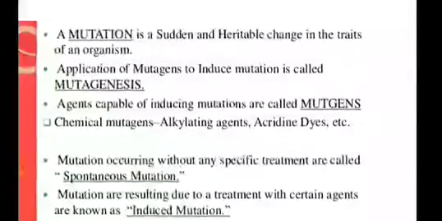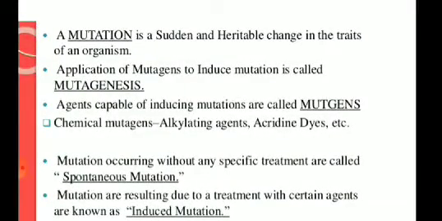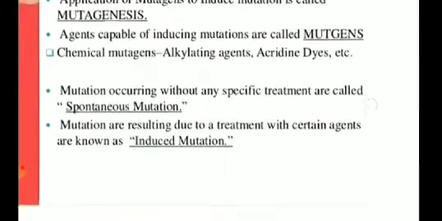Okay. Physical mutagens like UV rays, X-rays, gamma rays, chemical mutagens like alkylating agents like DMS, EMS, ethyl methyl sulfonate. Okay, then intercalating agents like acridine dyes, like acriflavin, proflavin. These are fluorescent dyes. So you can use any acridine dyes, you can use any alkylating agents, you can use HNO2, hydroxylamine, nitrous oxide, any chemical agent, okay, which we call a mutagen. What is a mutagen? A physical or chemical agent which increases the frequency of mutation.